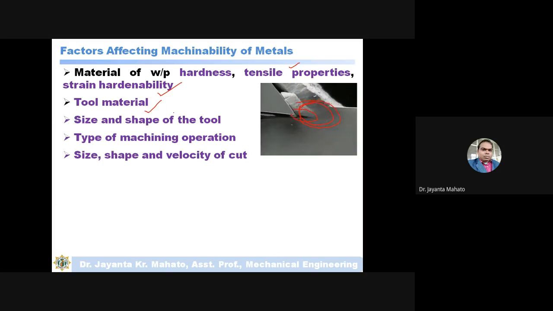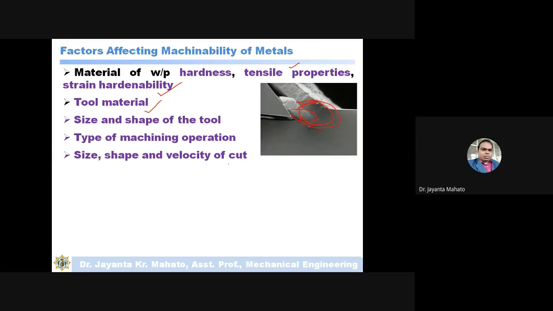How large is the workpiece you are cutting, and for that size of workpiece, how much cutting speed or velocity of cut are you selecting? If you select a small workpiece with a low cutting speed, then obviously the material can be cut easily. But if you select a large workpiece and give a high cutting speed, there may be chances of getting a rough surface, and more force is required.